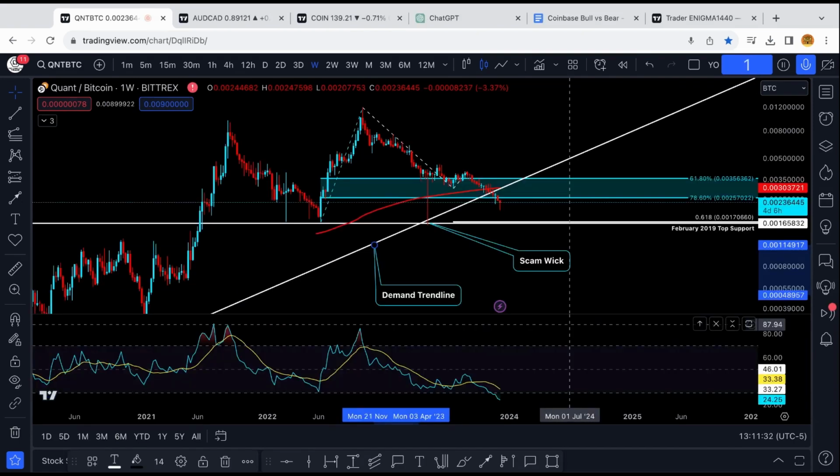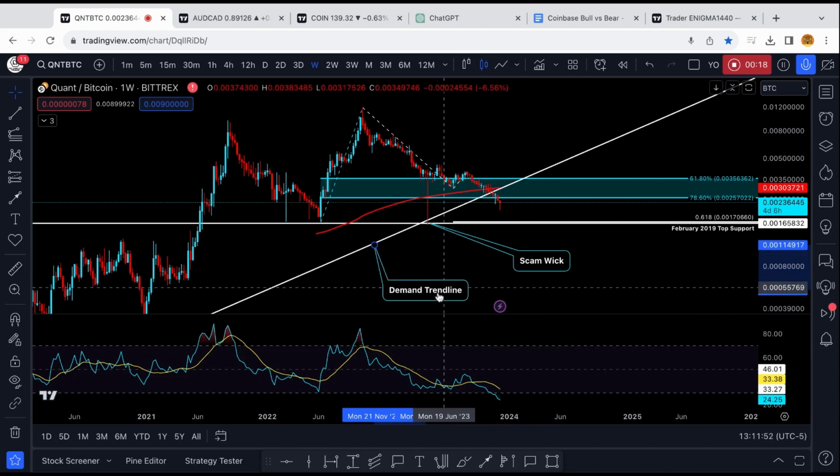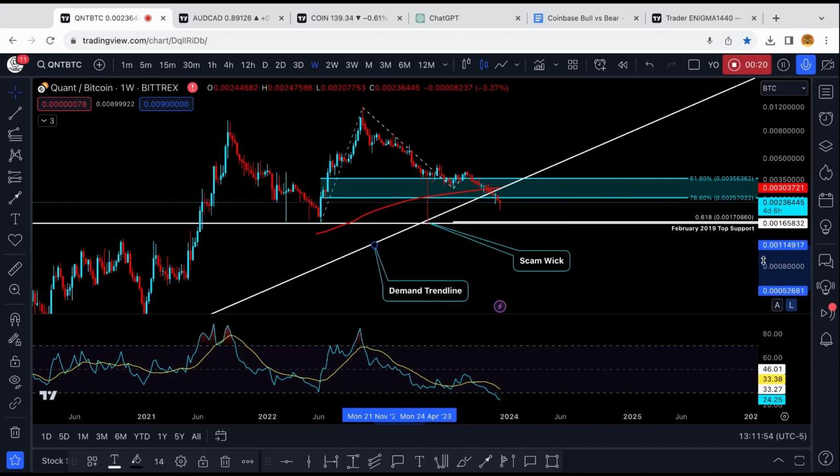Closing things off with the Quant against Bitcoin valuation, price has fallen quite a bit since we last covered Quant, particularly due to Bitcoin going absolutely berserk to the upside. Currently, the Quant against Bitcoin valuation is below the 200 weekly moving average in red, just outside the blue Fibonacci retracement support area, as well as right below the historical demand trend line. The weekly RSI is in oversold territory. Currently, the Quant against Bitcoin valuation is forming a weekly hammer, so the probability of a bullish reversal on this chart has increased, in my opinion.